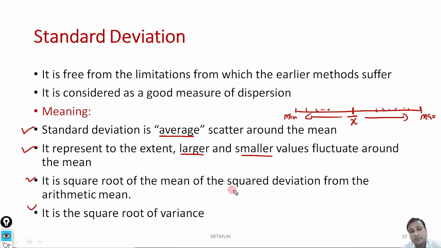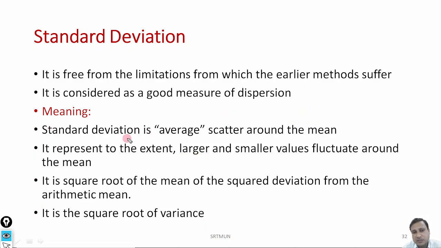Fine. Now here are the more technical definitions. It is a square root of mean of square deviation from the arithmetic mean, or it is a square root of variance. Variance is also one of the concepts. The difference between variance and standard deviation is that in standard deviation we use the square root, whereas in the variance we don't use the square root. But the remaining formula is same. How it works, we'll see little later. So these two definitions are more technical, but if you understand these two definitions, then that's enough, because the meaning of standard deviation is this: standard deviation is average scatter around the mean.